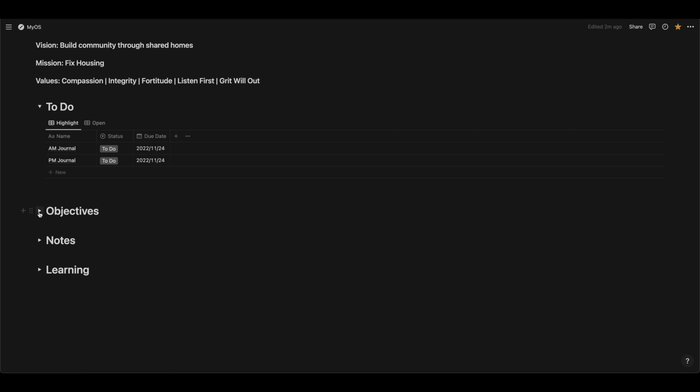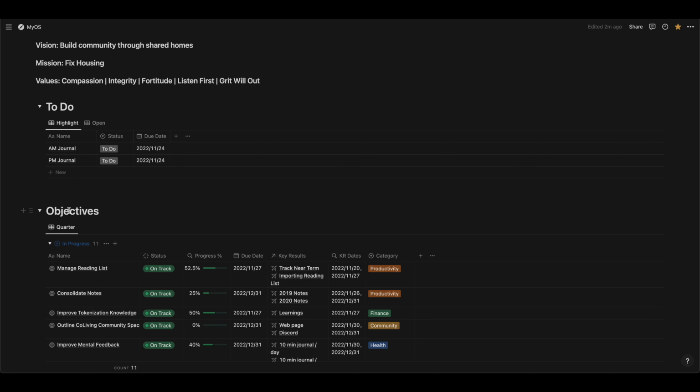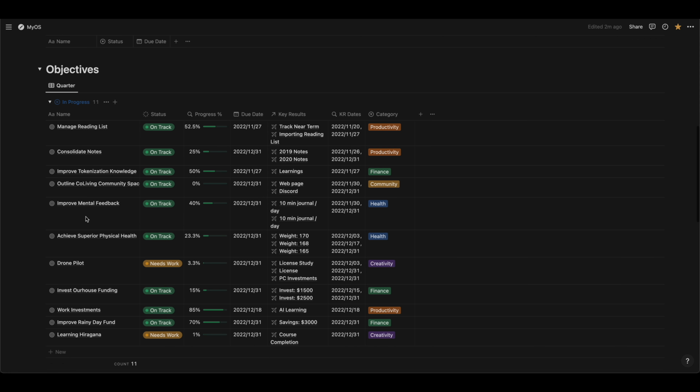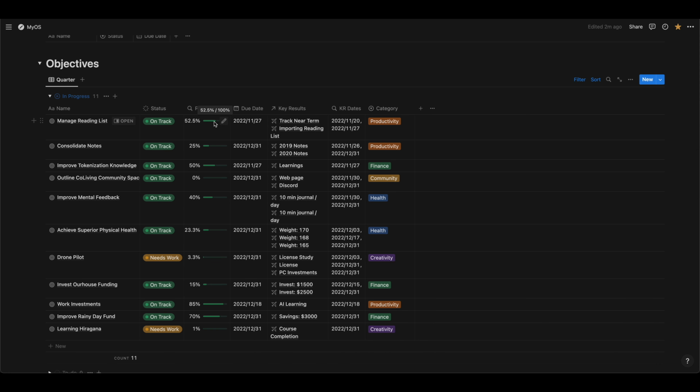And then we get into objectives, and objectives are really the core component of MyOS, and really, again, these personal OKRs, taking the OKR framework from business and translating this to more of the personal life. And so what I have here are the various different objectives that I'm working on for this quarter. So these are all the ones that are in progress.